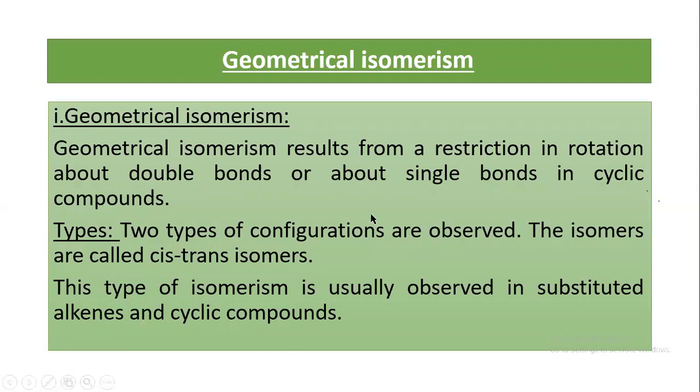Geometrical isomerism is created due to restricted rotation of the double bond of alkene or about a single bond in cyclic compounds. Due to this restricted rotation, two types of configurations are observed. The isomers are called cis-trans isomers.